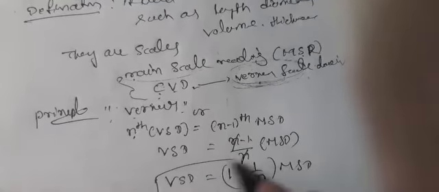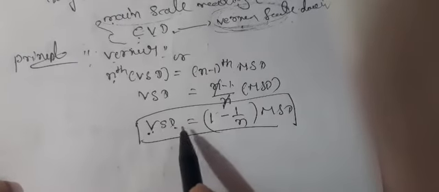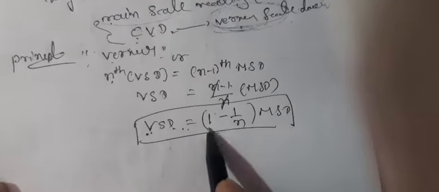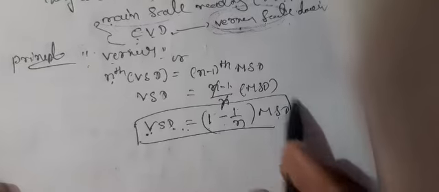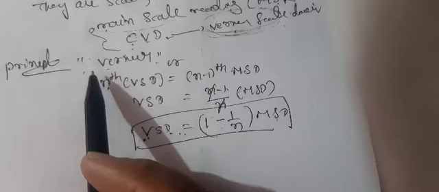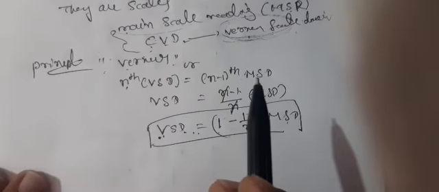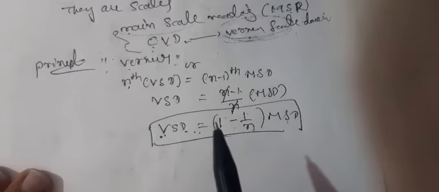That means the vernier scale divisions equal 1 minus 1 by n of a main scale division. That is the principle of the vernier calipers.